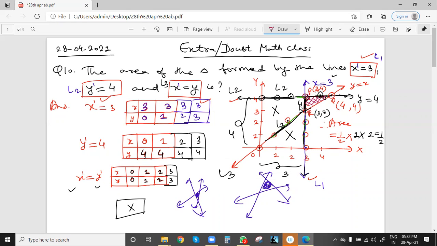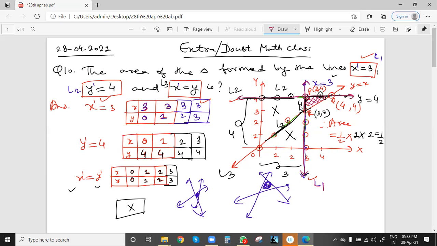What will be the x coordinate? 3. What will be the y coordinate? 4. Because this point is obtained by the intersection of line L1 and line L2. So x will be 3 and y will be 4.